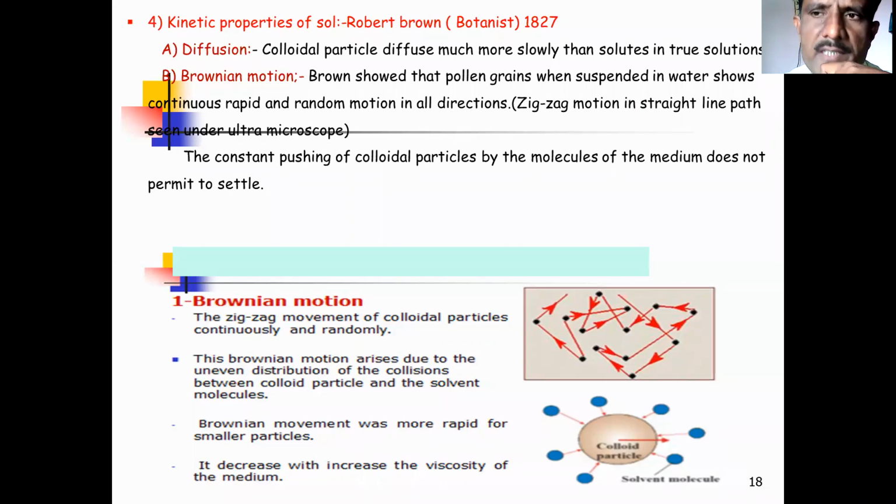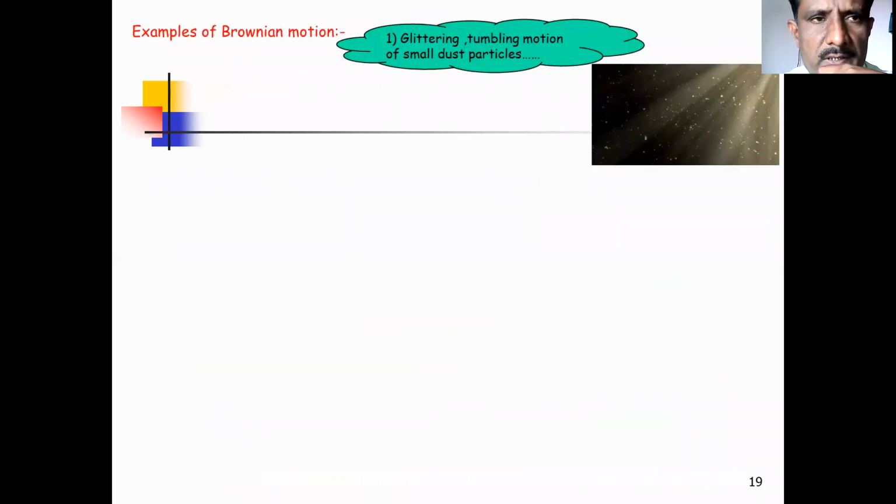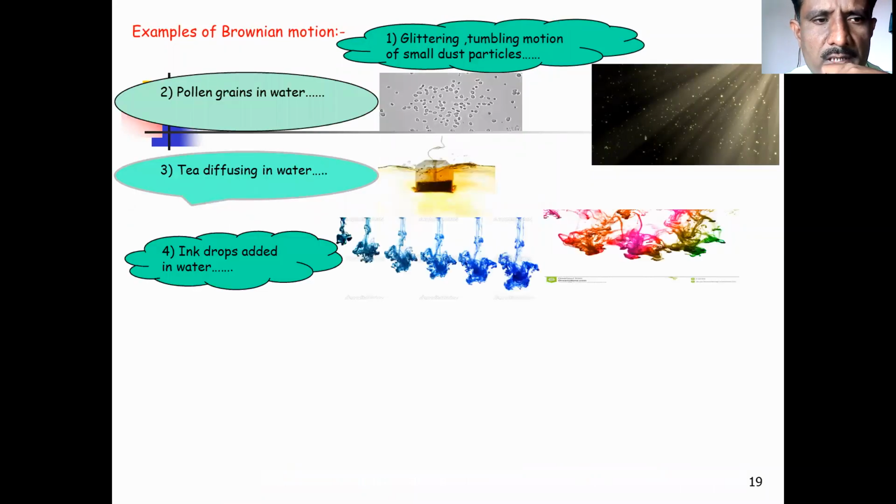And this type of observation he has observed under the ultra microscope. Now in last lecture, I have discussed with you some of the examples of the Brownian motion. These are some examples of the Brownian motion.